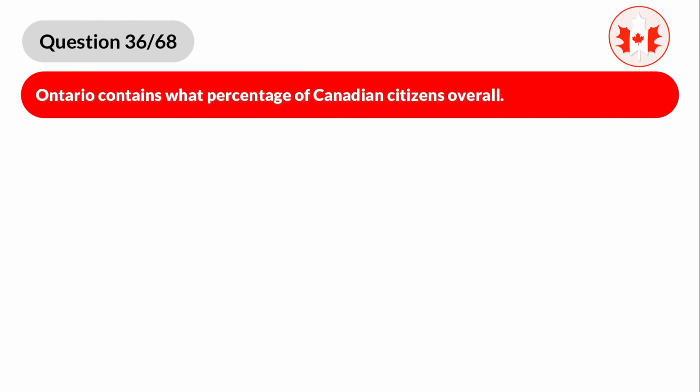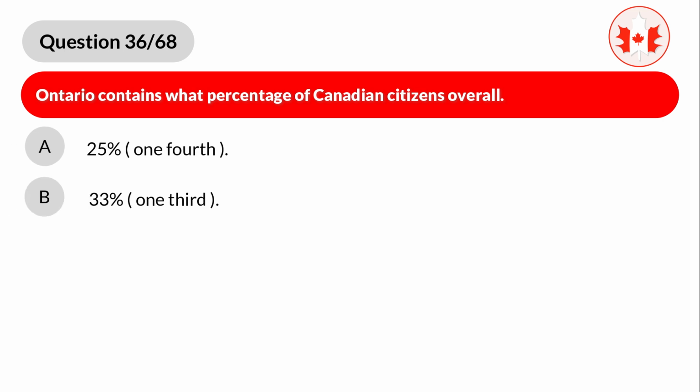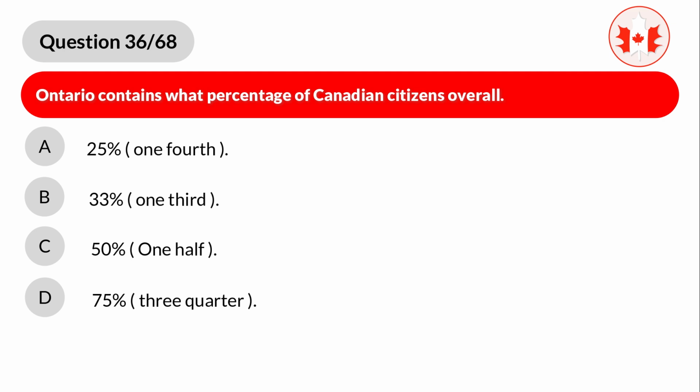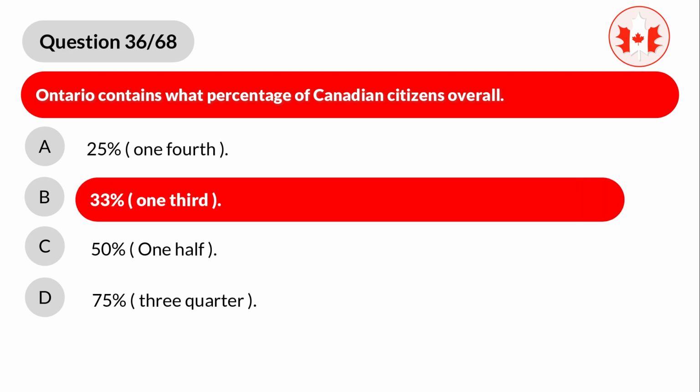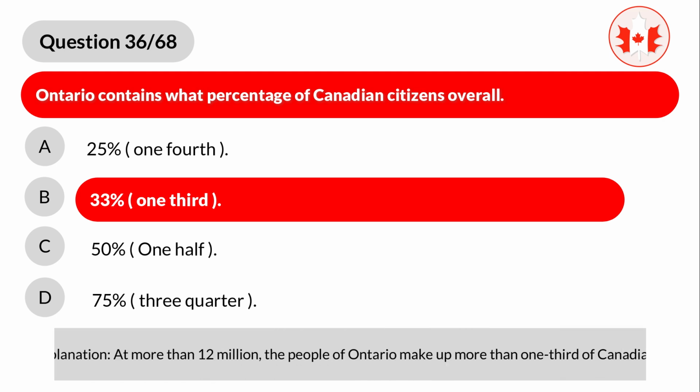Question 36. Ontario contains what percentage of Canadian citizens overall? A. 25%, 1/4. B. 33%, 1/3. C. 50%, 1/2. D. 75%, 3/4. Correct answer is B. 33%, 1/3. Explanation. At more than 12 million, the people of Ontario make up more than 1/3 of Canadians.